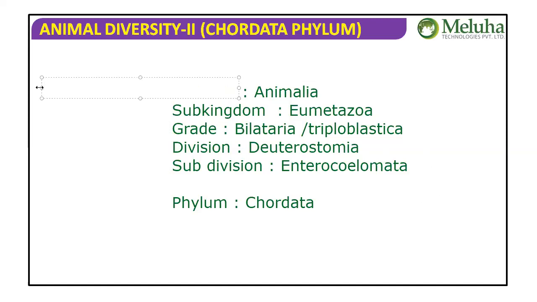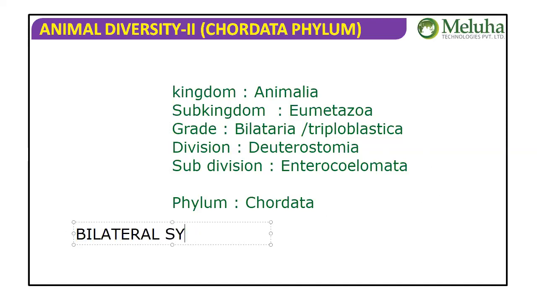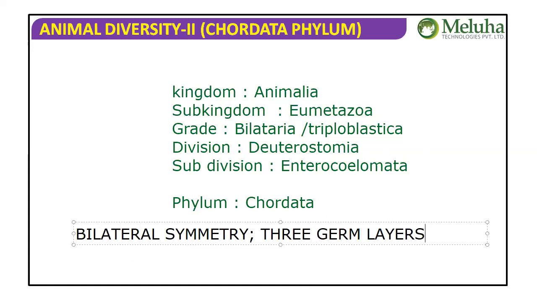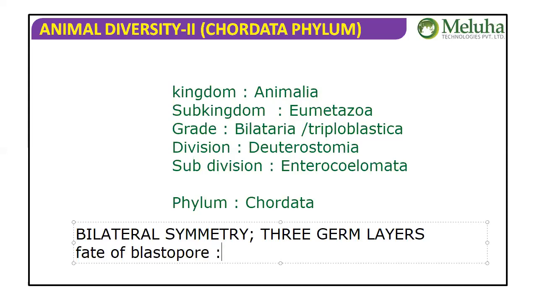So based on that, the type of symmetry in chordates is bilateral symmetry because it belongs to the grade Bilateria. Hence we say they have bilateral symmetry. Then, number of germ layers. Three germ layers can be expected because it belongs to grade Bilateria or Triploblastica. Next, the fate of blastopore is mouth or anus. It belongs to the Deuterostomia, that's why we say the fate of blastopore is anus.